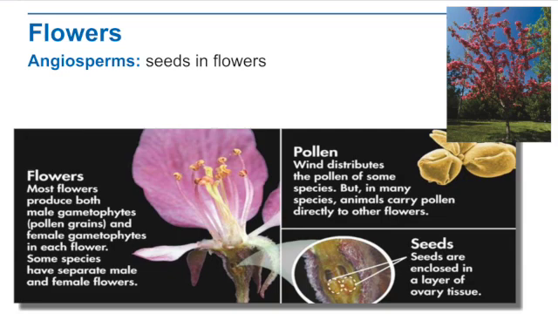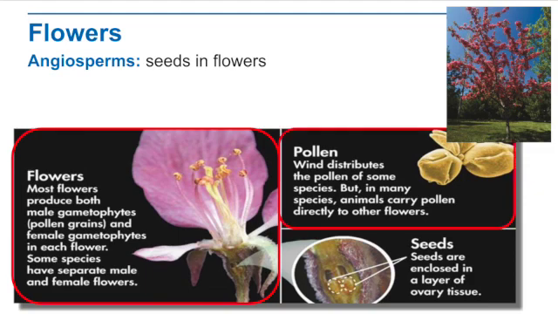We also have our angiosperms, and these are going to be our flowering plants. Now, most flowers produce both the male and the female gametophytes, so they have both male and female parts. In some species, some flowers are male, some flowers are female.